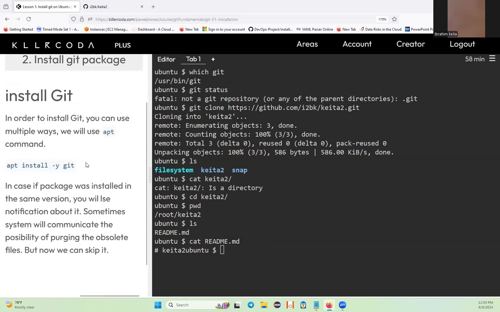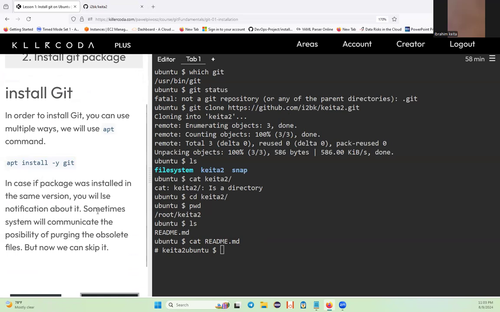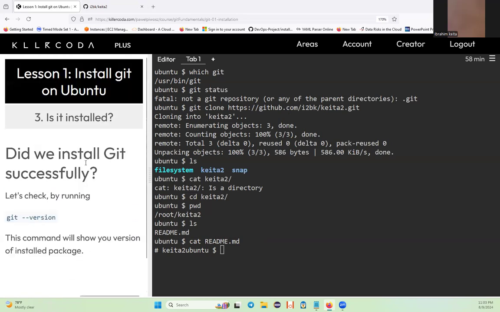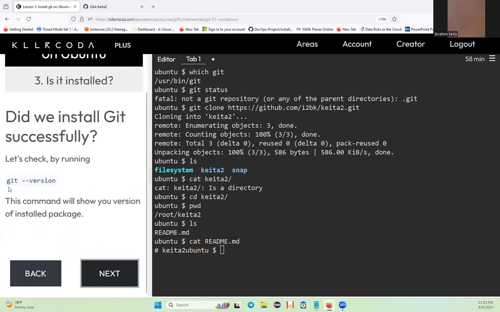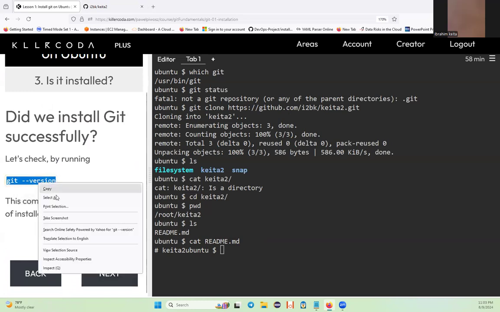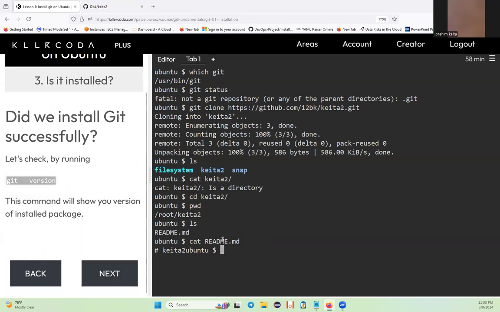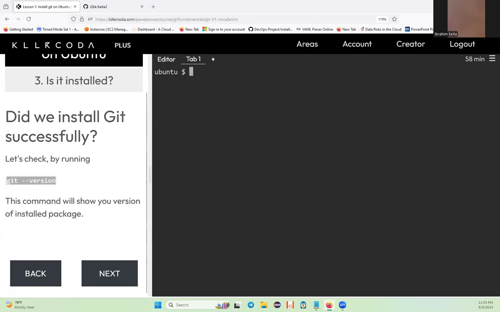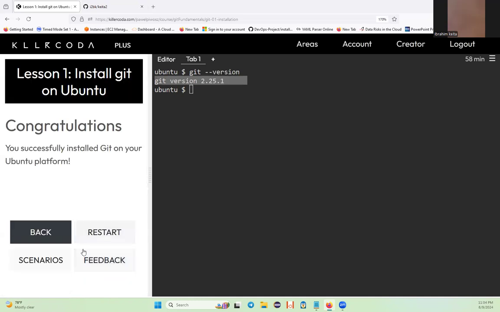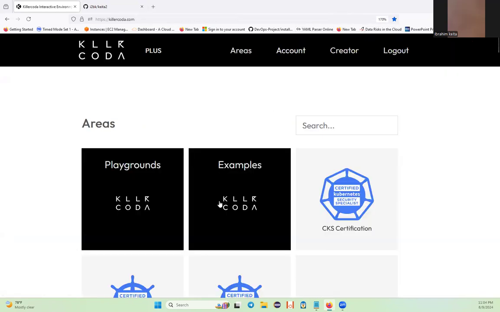So basically, this is Git. Next is apt-get install git. Just follow these things, please, and then get back to me if you have any questions. This is just the basic stuff you must know about source code management tools. Pretty much you got Git version 2.25, and this is really important. Keep that in mind. Now, this is all about Git. Just follow this process and then we are going to come back.